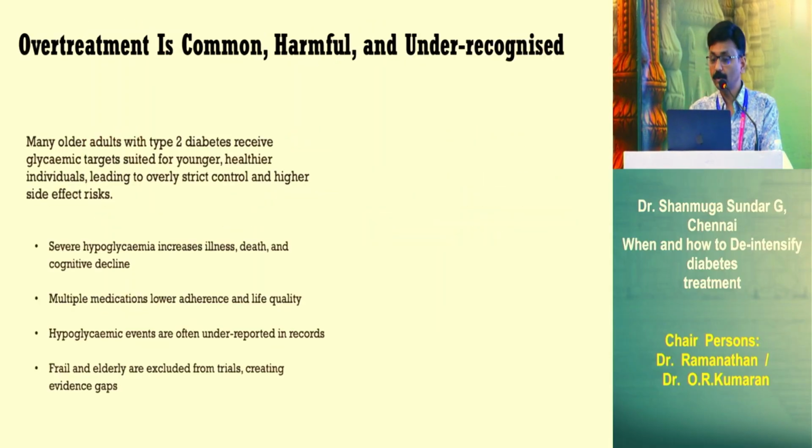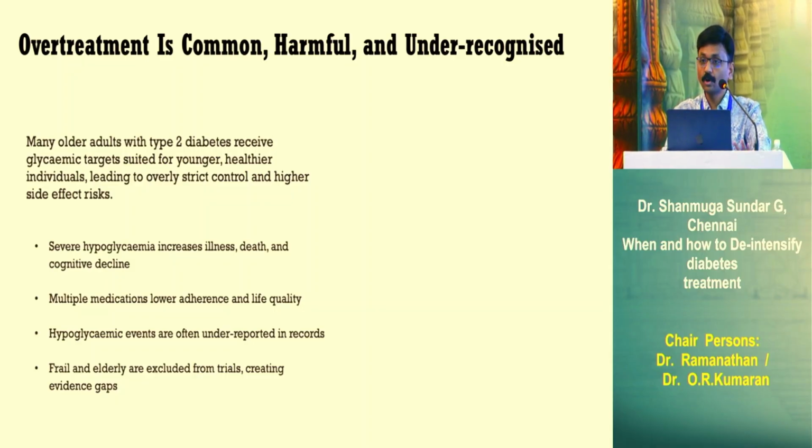Overtreatment is very common, harmful and under-recognized. Why? Because all the guidelines we have set targets based on studies from younger, healthier individuals. Usually all the studies would have excluded the frail and elderly patients. Severe hypoglycemia can increase illness, death and cognitive decline, and polypharmacy also leads to low adherence and poor quality of life. And as Dr. Vijay Bhaskar Reddy was discussing, hypoglycemic events are often underreported in our patients. Many times they don't do investigations, they have asymptomatic hypoglycemia, so it is underreported.